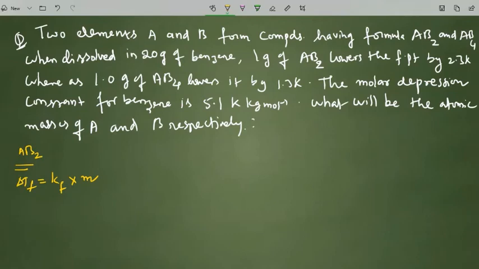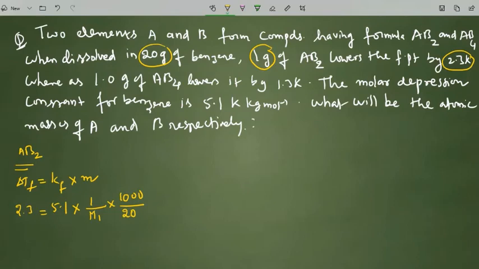Delta TF value for the first one is given as 2.3 Kelvin, so we can write 2.3, and the Kf value given is 5.1. Molality expression is nothing but weight of solute. The weight of solute for AB2 is 1 gram by its molecular weight, which we don't know. Assume this molecular weight is M1, into 1000 by weight of benzene. The weight of benzene given is 20 grams, so we can write that 20 grams here.